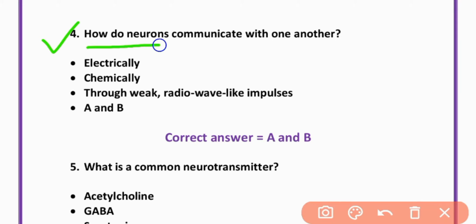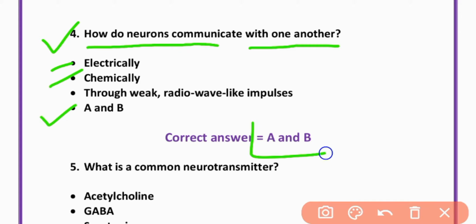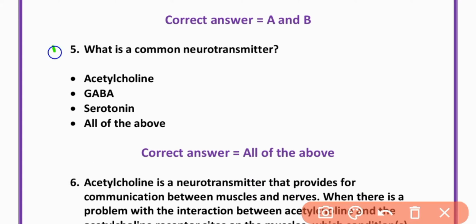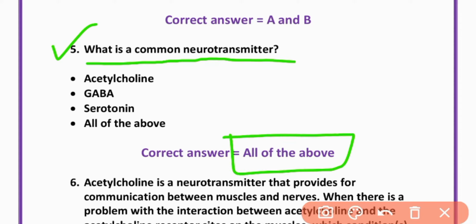MCQ number 4. How do neurons communicate with one another? Electrically as well as chemically. Option D is correct. MCQ number 5. What are common neurotransmitters? All of the above. Acetylcholine, GABA, serotonin. All of the above is correct.